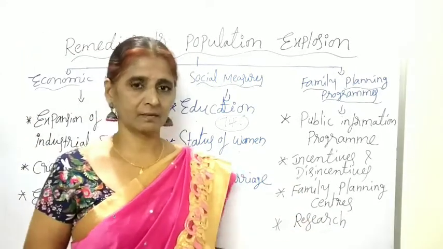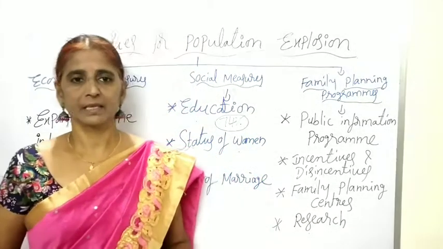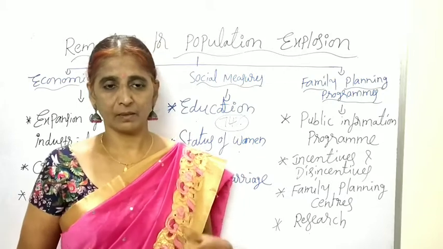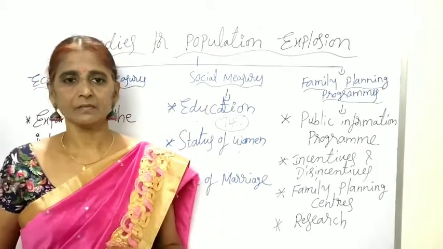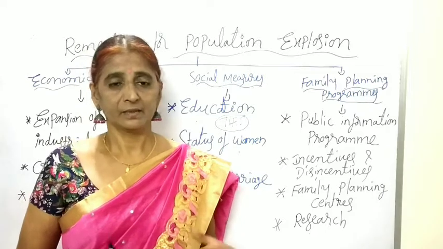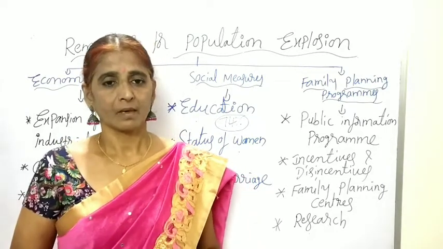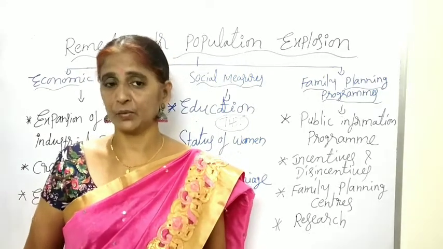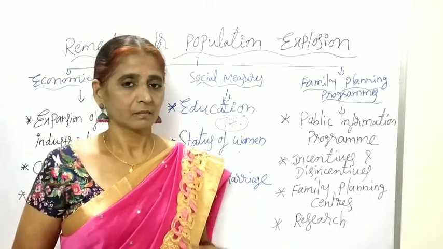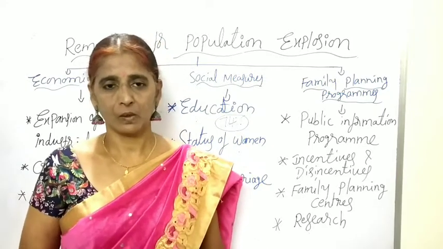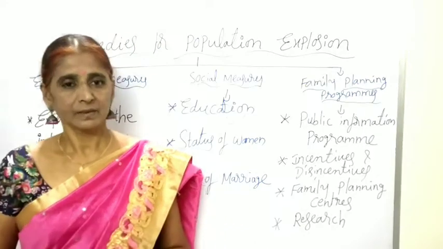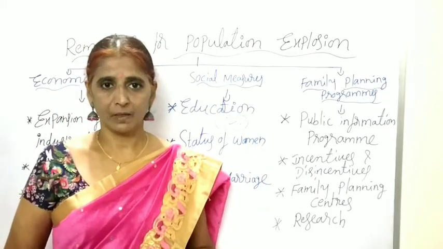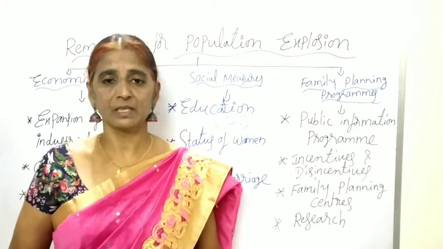And research. The government is now concentrating on research in the area of fertility rate and demography. On these areas the government is concentrating more. It is spending a huge amount and educating the public also to follow the small family norm. Children, these are the measures implemented by the government to control the population growth in India.